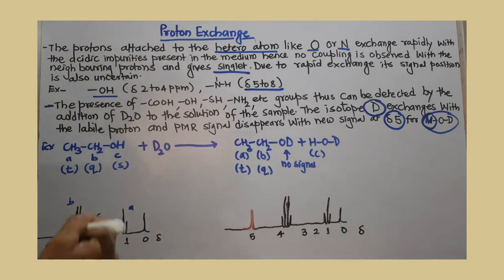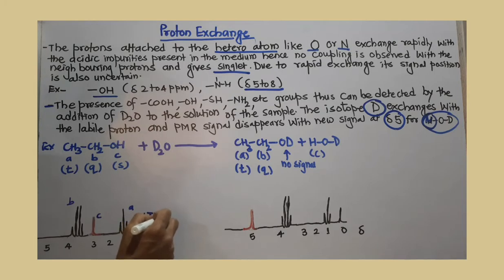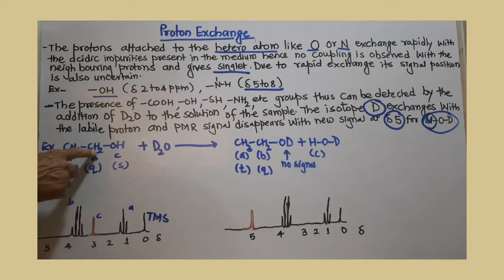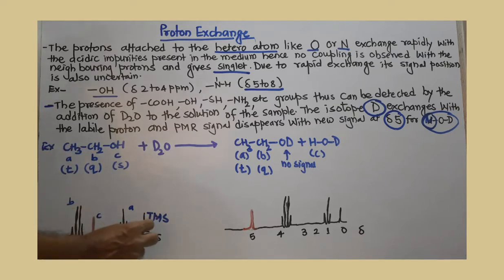The first signal, at del value 0, is for the reference compound TMS, tetramethylsilane. Second is for A. These protons are more shielded, so you get the signal for A protons close to the TMS, around 1.